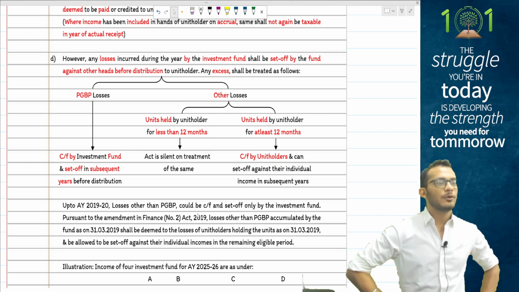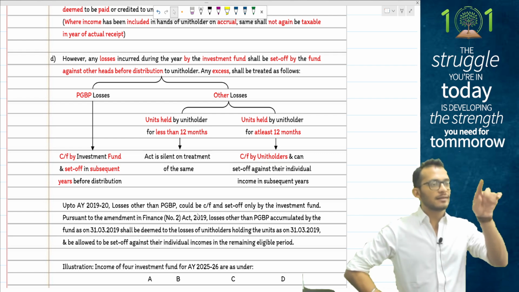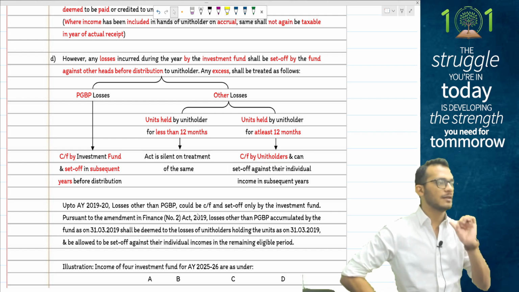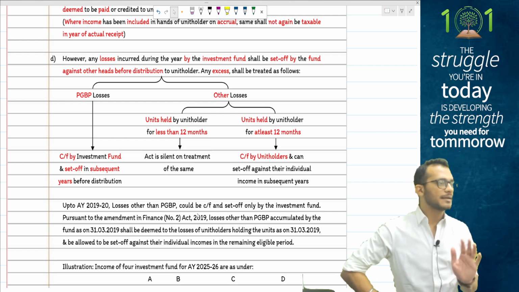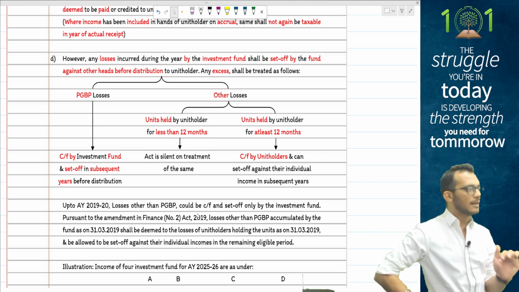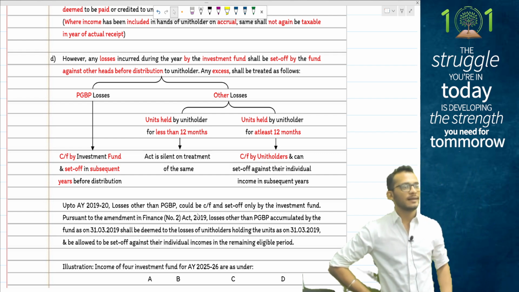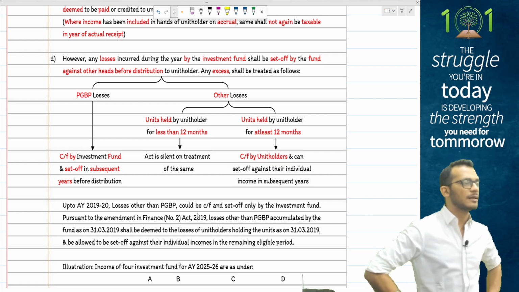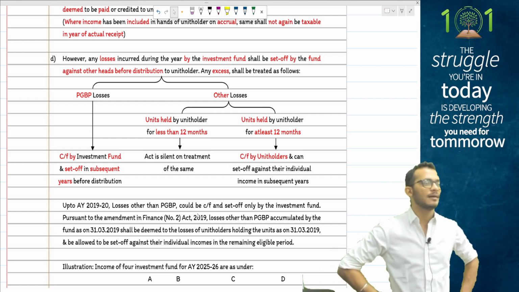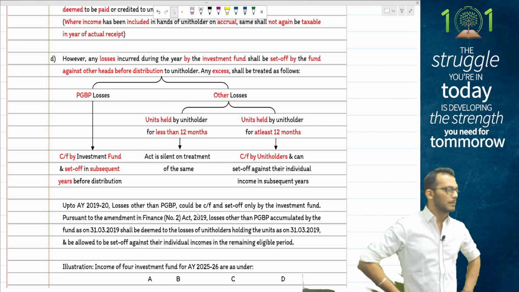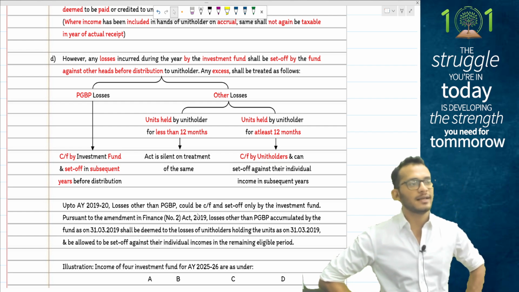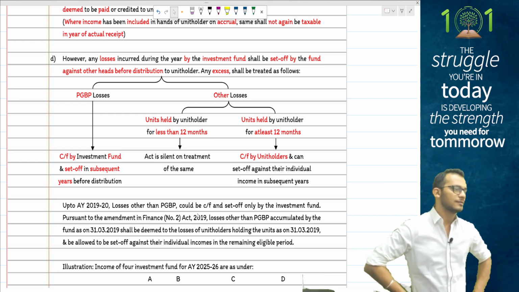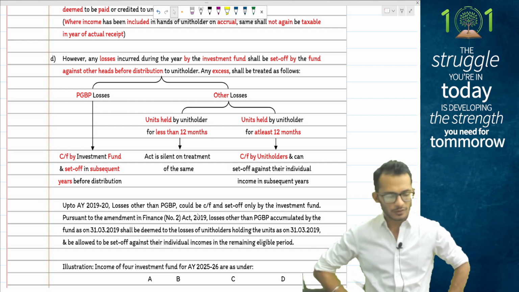Meaning, if you have a PGBP income and you have losses from any other sources, that will first get set off against PGBP income. Only the remaining loss can be transferred to the unit holders. Don't transfer automatically. First follow the rules of set-off in the hands of the AIF, and if there are still any remaining losses, they will get transferred to the unit holders. But to transfer, people, the rule is that the investment should be there in the AIF for at least 12 months. If the investment is less than 12 months, income tax will not permit the loss in the hands of unit holders. That is what the provisions are.